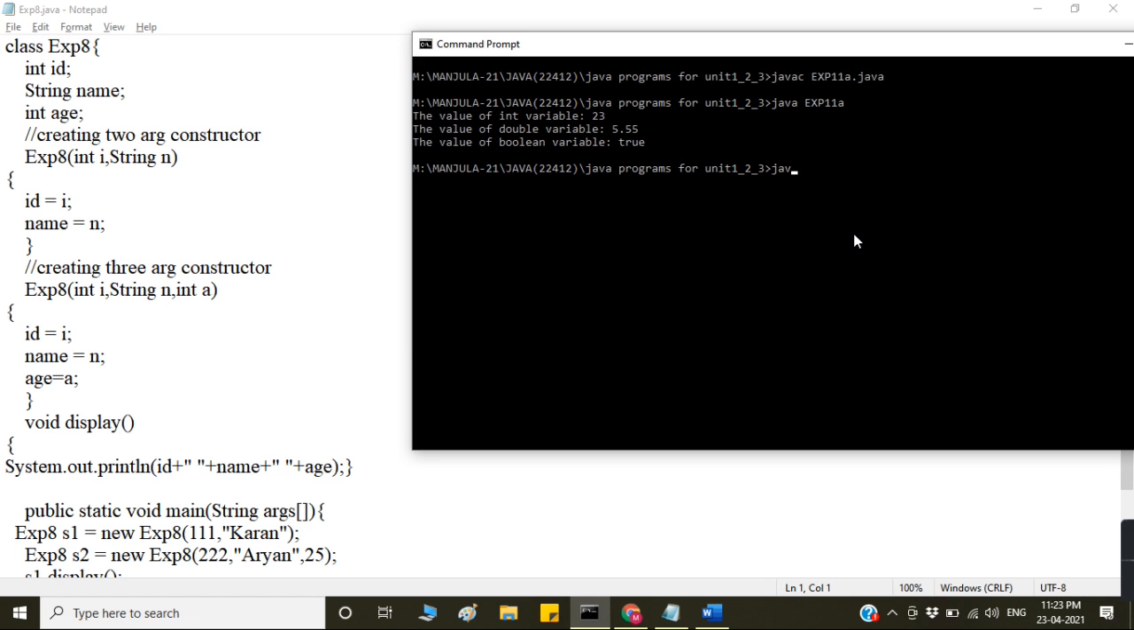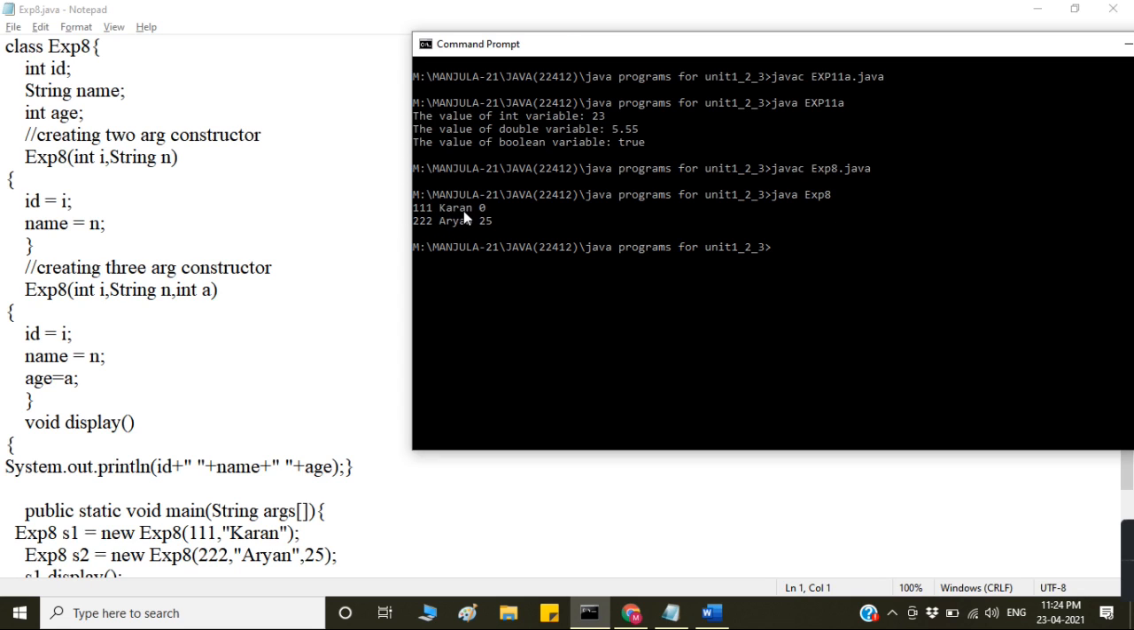So, javac exp8.java, and then we will execute using the interpreter, that is Java. The values are 111, current 0, and 222 and 25. See here, exp8: integer id, string name and integer age. These are the class variables.